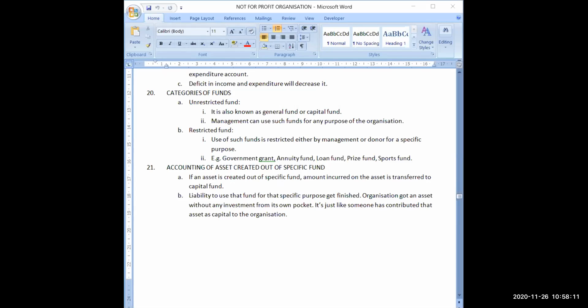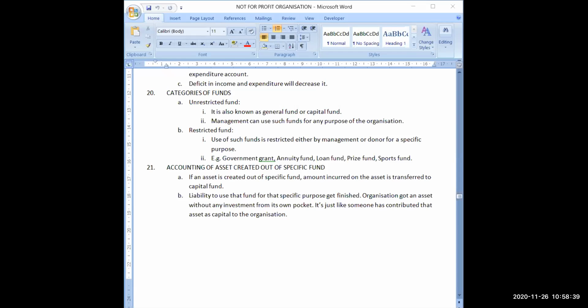So that 60,000 will be now your capital, because ultimately that fund has not gone anywhere. You have converted the form of cash which you are having in the form of fund. That form has been converted into now an asset with you only. That is also with you. So it has not gone anywhere outside the business. It looks like that money is going out, but money is actually getting converted into the form of an asset.